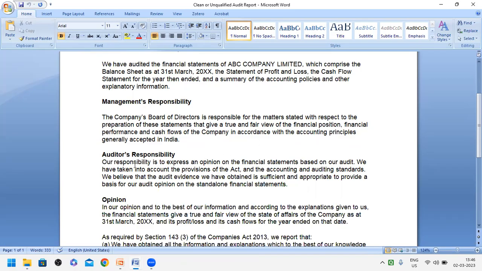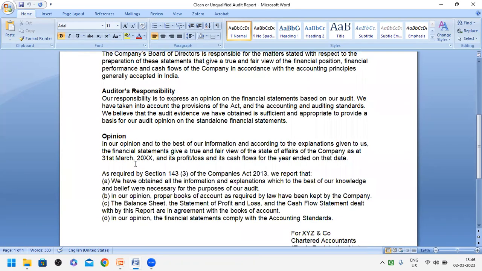Okay, third para is auditor's responsibility. Next para is auditor's responsibility. Okay, what is auditor's responsibility?